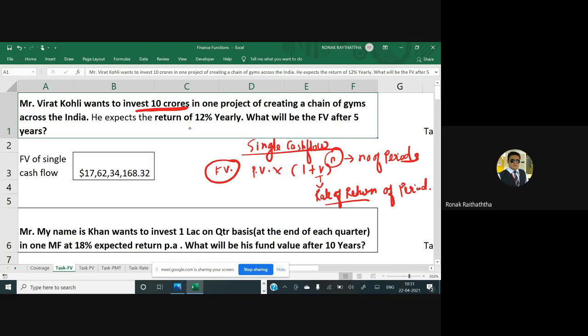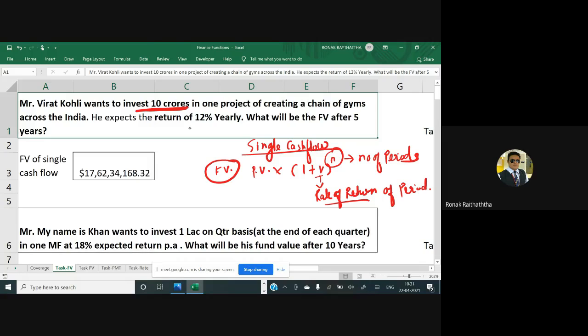If the number of periods are say quarters, then in a year you have 4 quarters, right? So the rate of return should also be adjusted to the quarterly rate. So for the entire year, say for example, you are getting 10%, then for each quarter, how much rate will you be getting? Not by 10, by 4, because in a year you have 4 quarters. If the number of periods are representing 6 months, then the rate of return will be divided by 2 if it is the annual rate of return given to you.